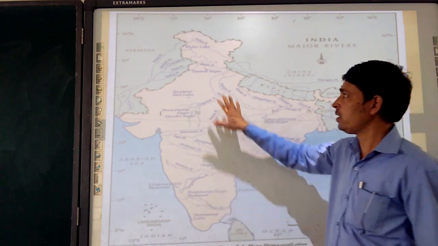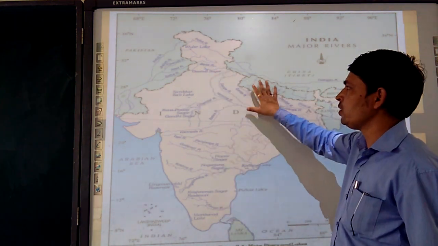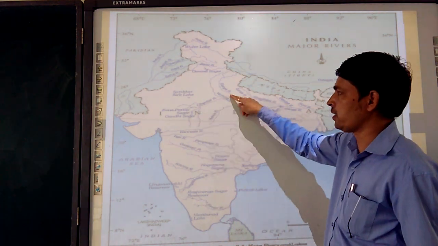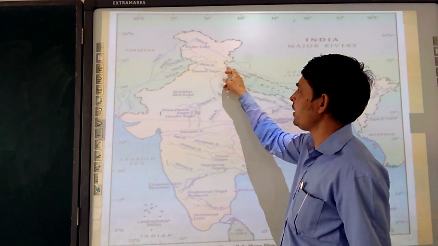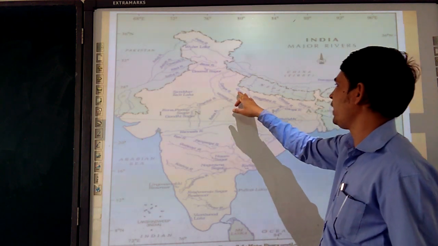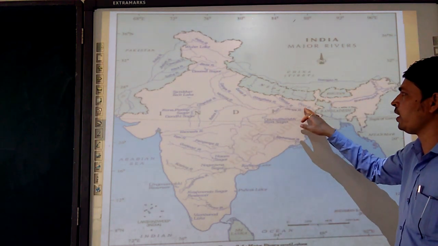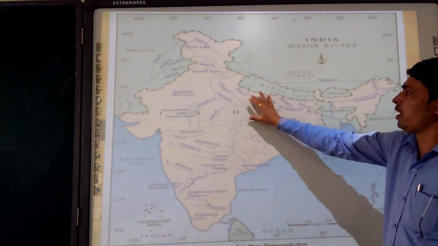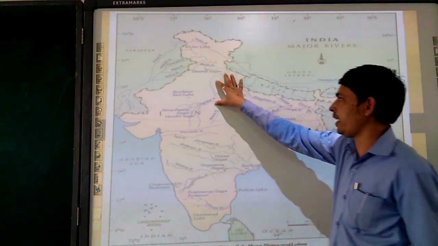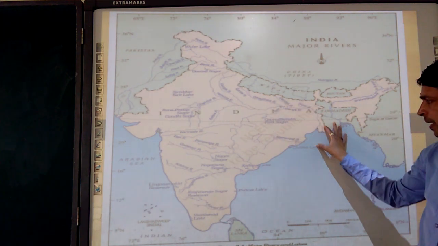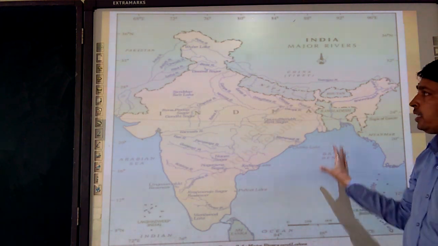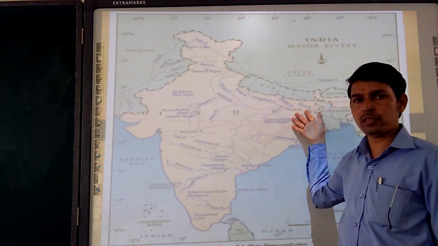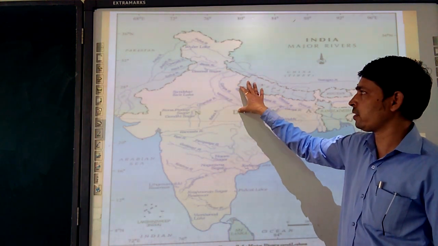First, when we are talking about this part, we are seeing the Ganga, right? From here the Chambal river is coming, and like that the rivers are coming: Yamuna, Gandak, Kosi, Son, Ghagra, right? All the rivers are joining, draining these areas and moving into the Bay of Bengal. These are all Himalaya rivers.